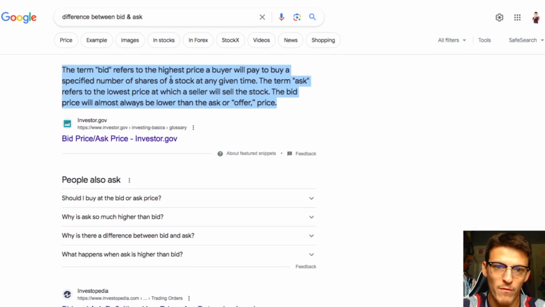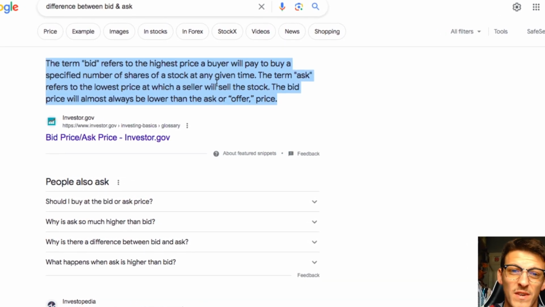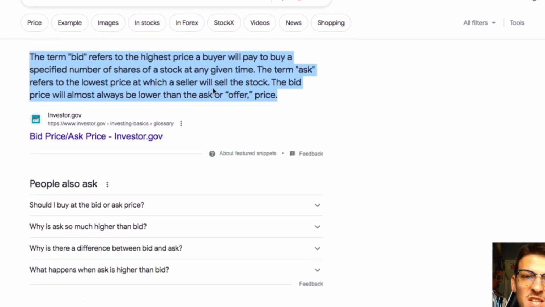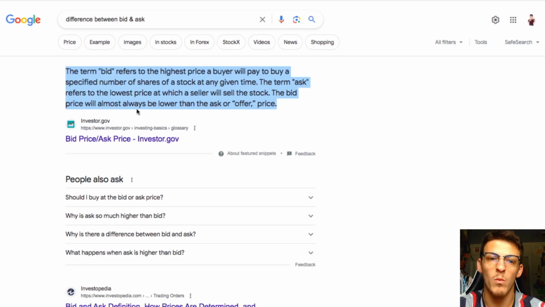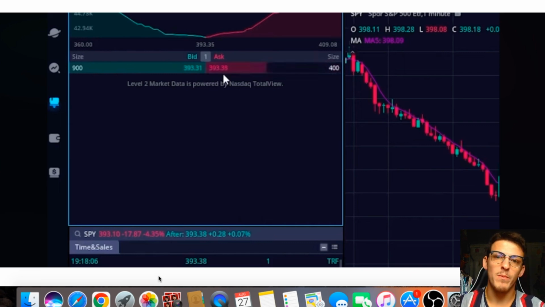The term bid refers to the highest price a buyer will pay to buy a specified number of shares of a stock at any given time. The term ask refers to the lowest price at which a seller will sell the stock. The bid price will almost always be lower than the ask or offer price. So let's say you guys have 10 identical pairs of shoes that you want to sell for $100. They're all in pristine condition. You're not going to sell them for a dime less because you know that they are in pristine condition. Not only that, but you know there is demand for this shoe.